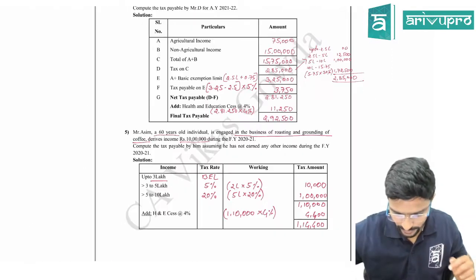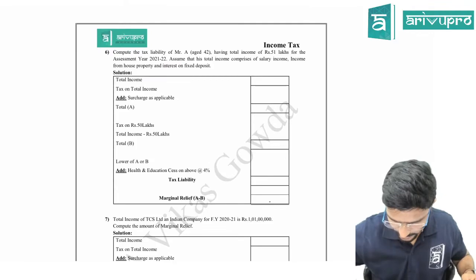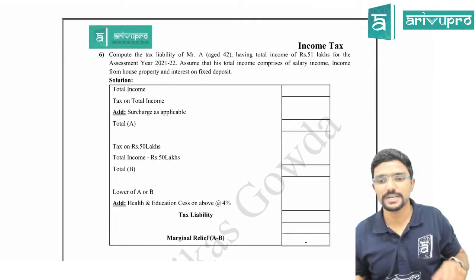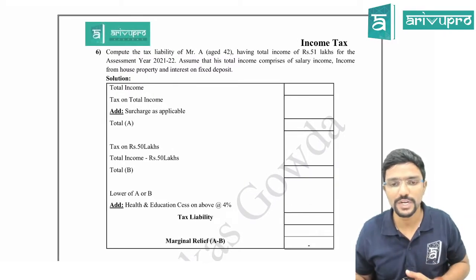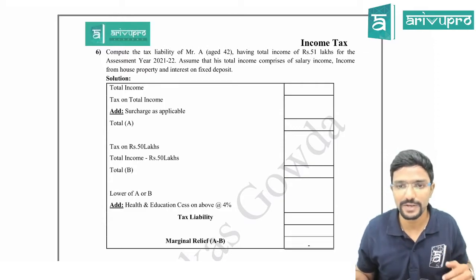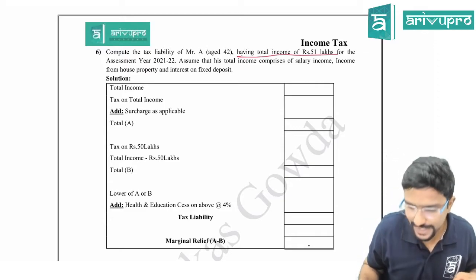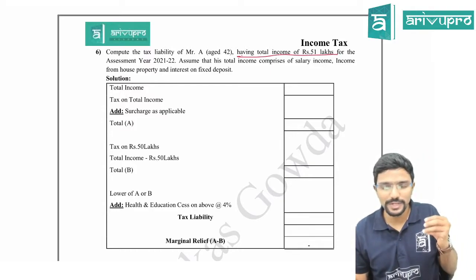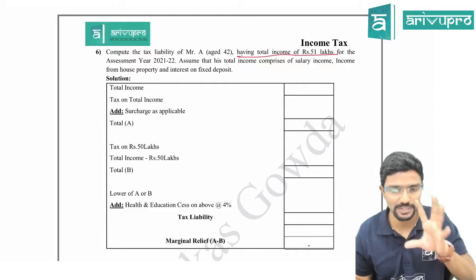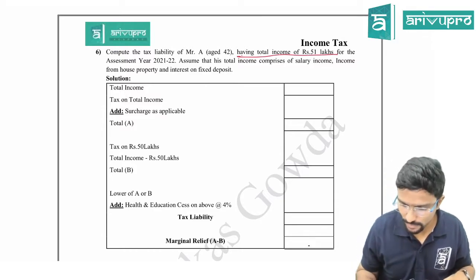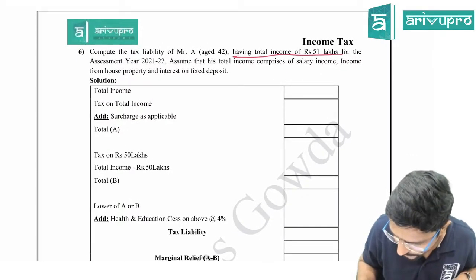Okay, chalo guys, so we'll continue. 6th problem. This problem is on marginal relief. Compute the tax liability of Mr. A, aged 42 years, having total income of 51 lakhs. So that means surcharge is applicable, and the income is a little bit more than the limit. For the assessment year 21-22, assume that its total income comprises salary income, income from house property and interest on FD, which is not relevant here. Chalo, total income how much, guys? 51 lakh.